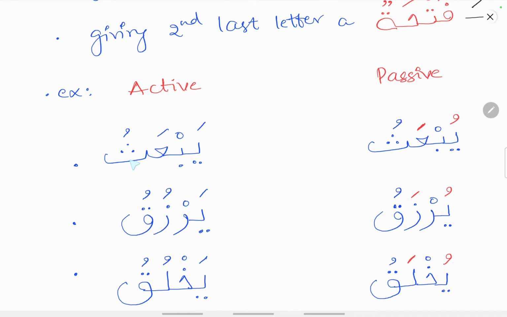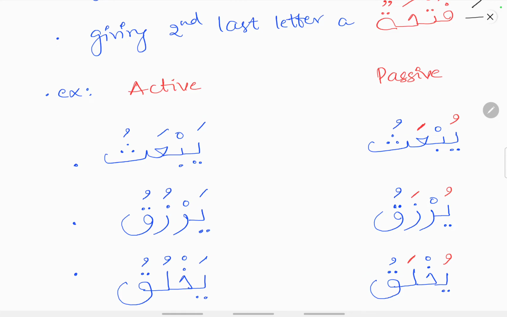So here the difference between these two verbs you can see. The last letter, the Lam Kalima, is left as it is. And the Ain Kalima has a fatha, it remains as a fatha. The first letter, that is the sign of the Mudari, that is a Ya, will receive a dhamma. So the sign of Mudari, that is a Ya, will receive a dhamma in its passive form.